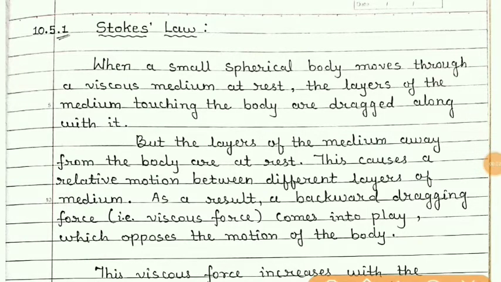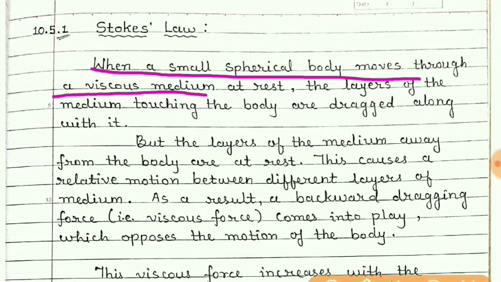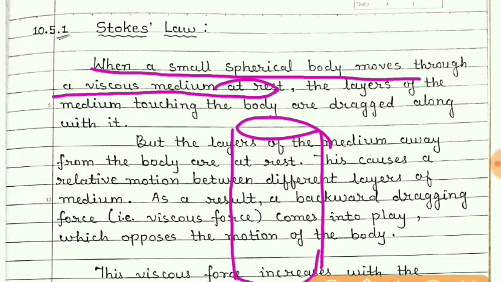So now according to Stokes law, when a small spherical body moves through a viscous medium which is at rest, means suppose you can consider there is a container, suppose a glass tube is there, it is filled with some fluid, suppose some oil is there, and if you release some iron sphere, a small sphere of iron inside this fluid, then that will move inside the fluid in the downward direction. So in this case, what will happen?